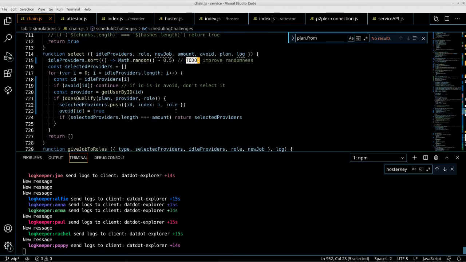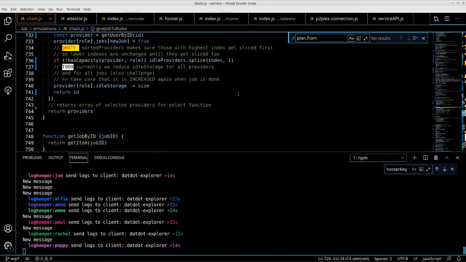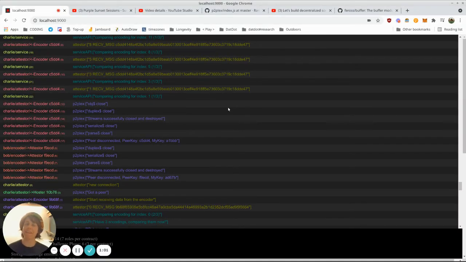Yeah. And the problem was that we have this method, give job to roles, and I was emitting the event here, and this particular function is called many times. So for every type of role, we were calling this function. So when we made an amendment, we have 3 types: encoder, hoster, and attester. So it was 3 times executing this function and 3 times emitting the event. So yeah, this is where the whole day went.